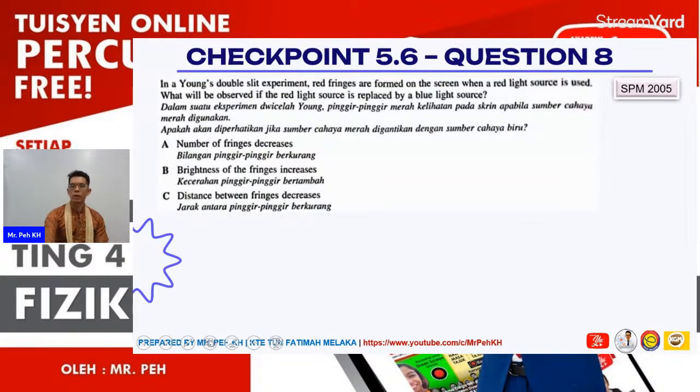Here we go to the question. In Young's double slit experiment, red fringes are formed on the screen when the red light source is used. What will be observed when the red light changes to blue light? Just like I mentioned already, in the visible region the wavelength becomes shorter from red light to violet. So blue has a shorter wavelength compared to red light. We want to see the effect on the screen and observe the changes.